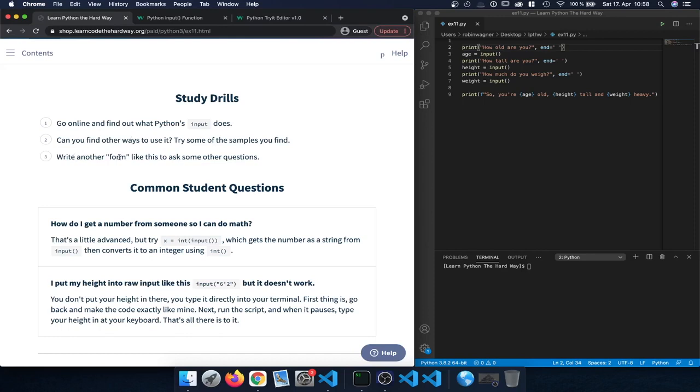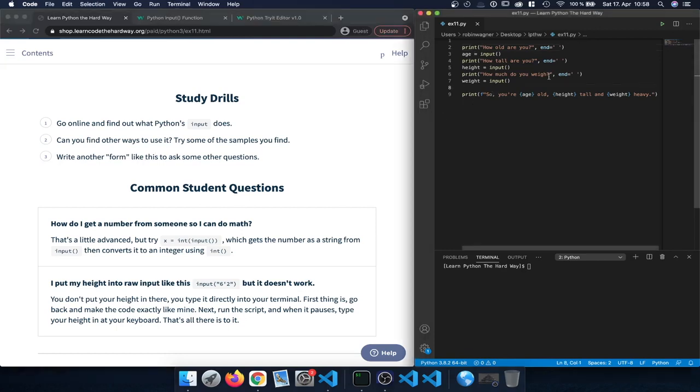And then the last study drill here, write another form like this to ask some other questions. All right, so let's just hop back into that file here and maybe just below that statement, we could, for example, say, for example, favorite programming language, and we can have that as an input.